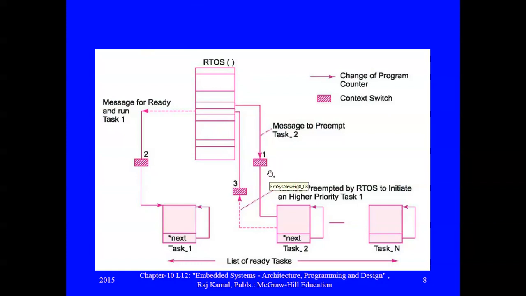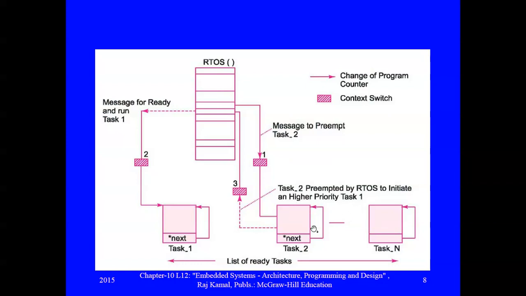Task 2 is running. Whenever there is a task 1 which has higher priority than task 2, the RTOS is informed, and it passes a message to preempt task 2. So task 2 is preempted by the RTOS to initiate the higher priority task 1.